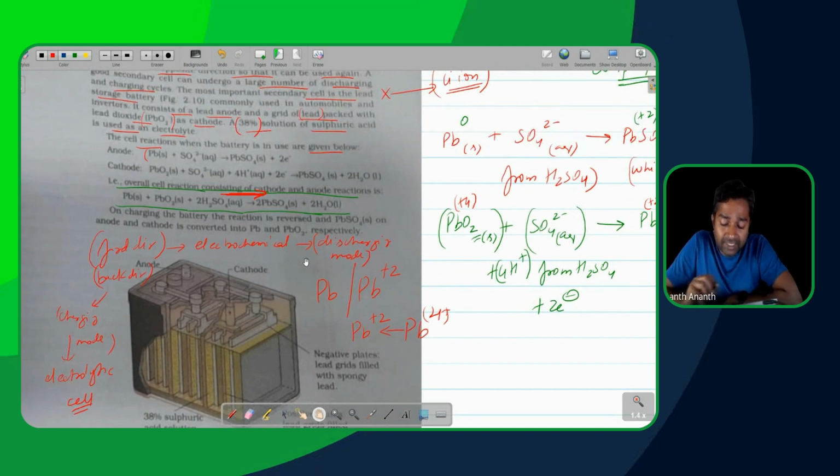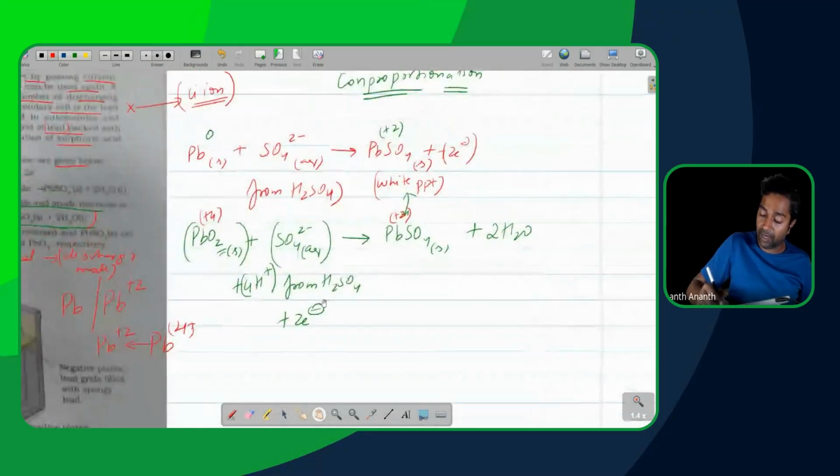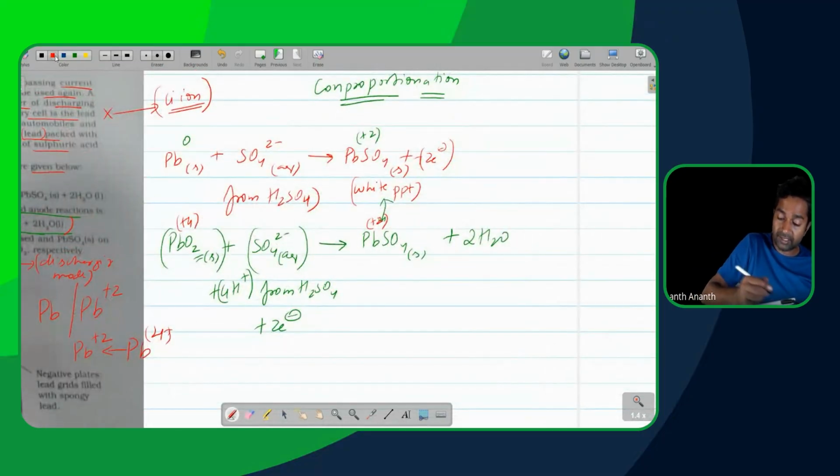On charging the battery, the reaction is reversed and PbSO4 solid on the anode and cathode is converted into Pb and PbO2. Effectively, what they are telling you is that the exact full reaction is going to happen in the opposite direction on the charging side. You understand the principle there? That is the exact full reaction. Now the exact thing will happen in the backward direction. Over here as well, the exact thing will happen in the backward direction. And over here, this exact thing will happen in the backward direction too.